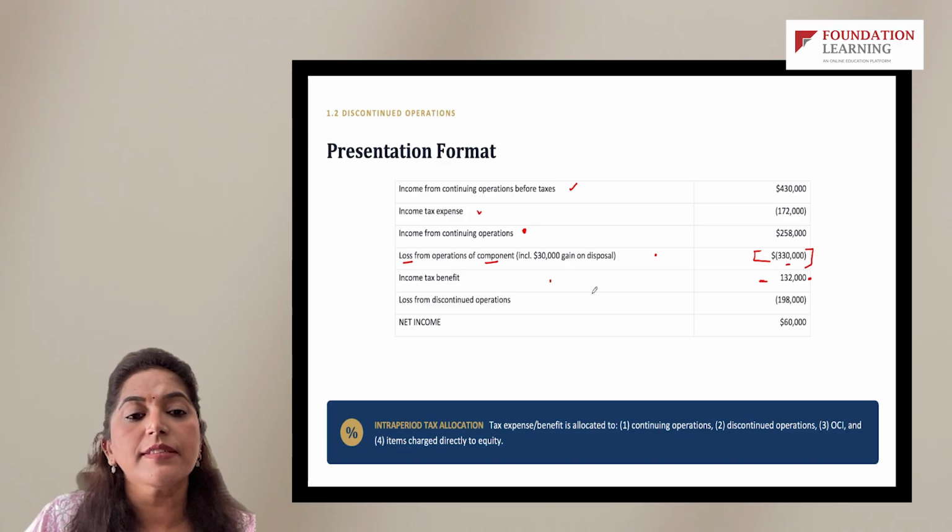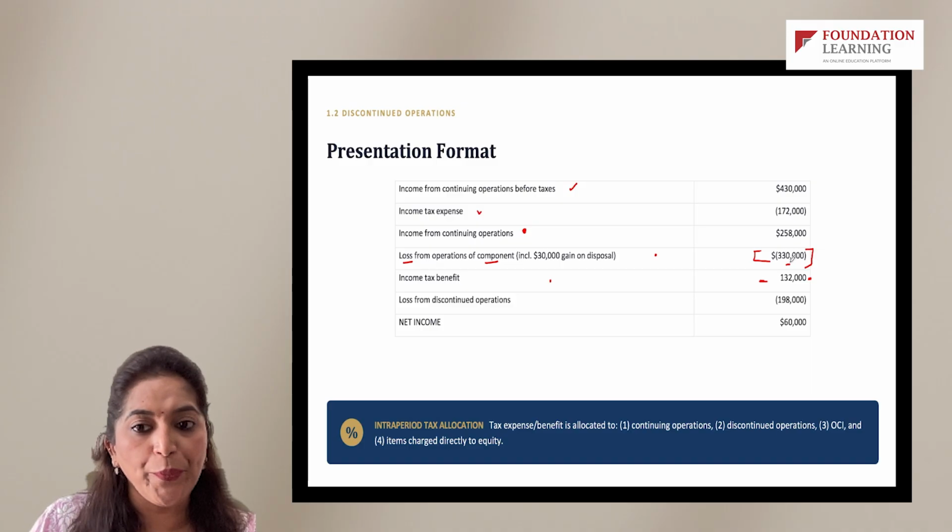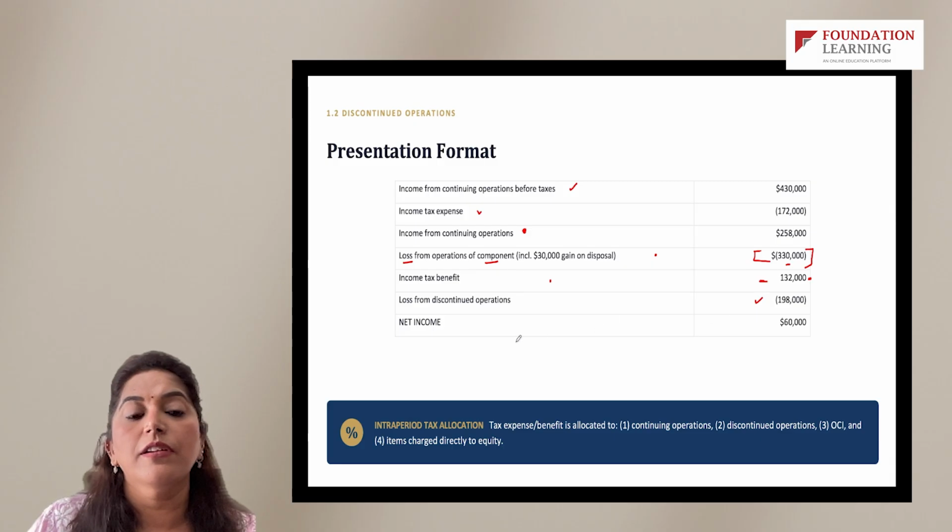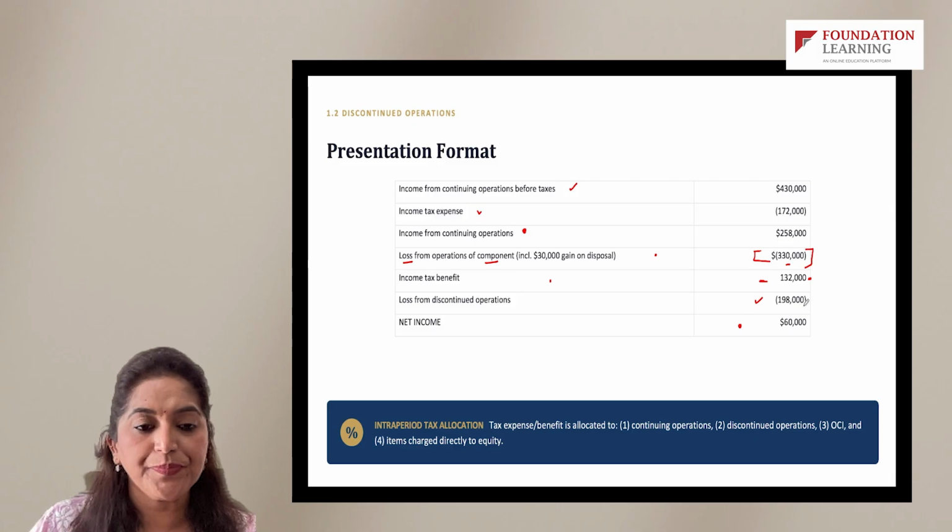So this is the tax benefit from loss of the sale of a component. This eventually gave us the net loss from discontinued operations, which is 330 minus 132, which is 198, and which helps us arrive at net income.